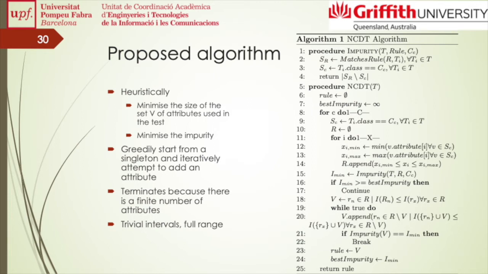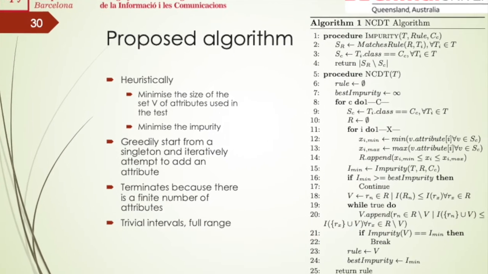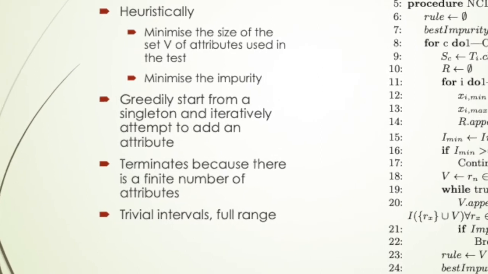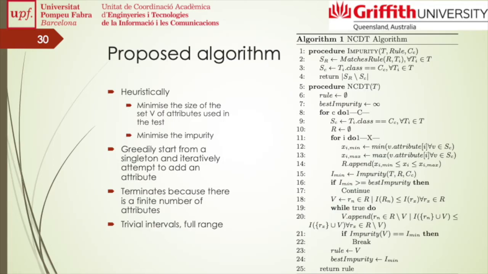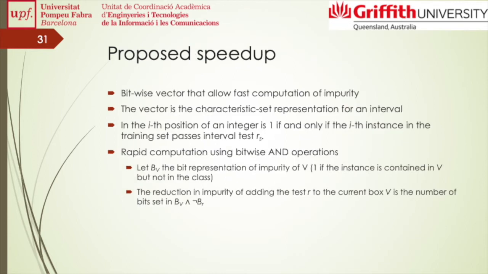Then once we have the best volume of size 2, we try to build the best box with 3. This iterative procedure will terminate because the best purity is achieved when we use all attributes. Obviously, this algorithm is potentially testing all attributes, and for those we are computing the impurity.